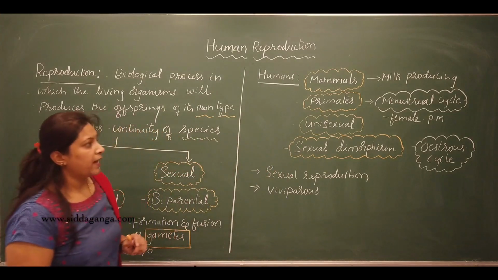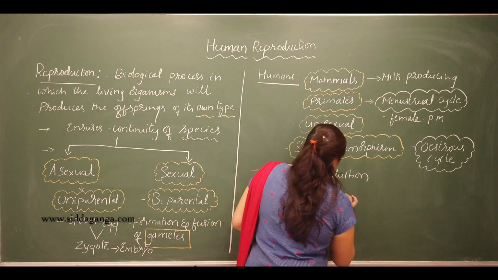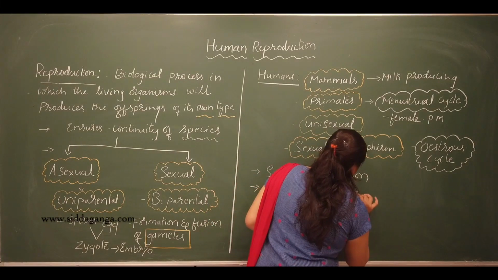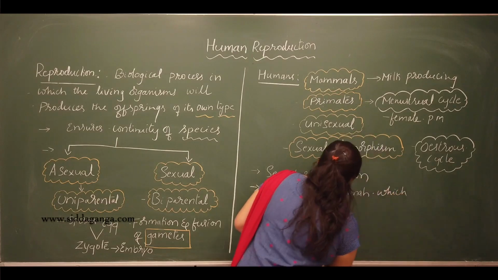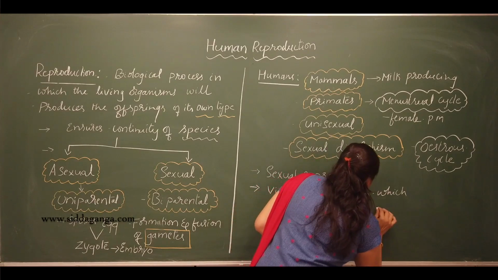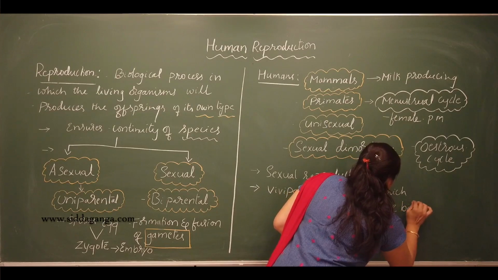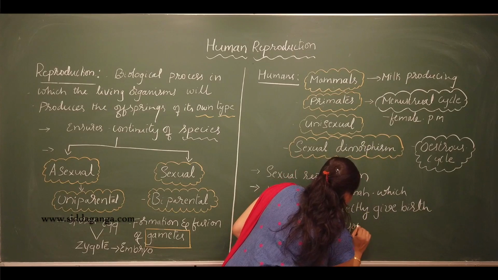Viviparous means the animals which directly give birth to young ones.